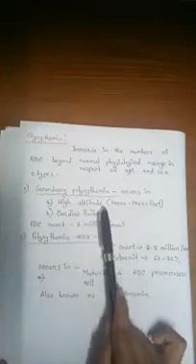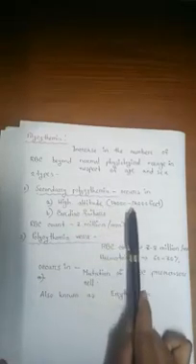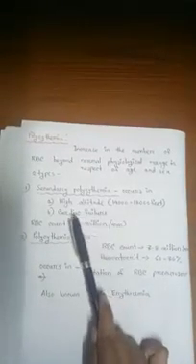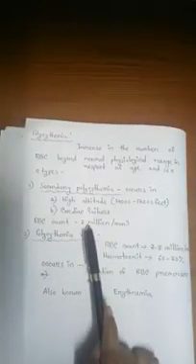What is secondary polycythemia? It occurs at high altitude, more than 14,000 to 17,000 feet, and also in diseases where the tissue oxygenation is low, like in cardiac failure and other pulmonary diseases. The RBC count will be 7 million per millimeter cube of blood. See, this is very high, much higher than normal.